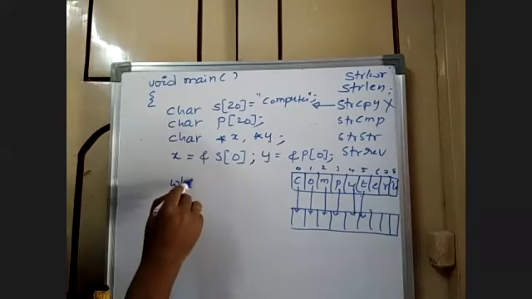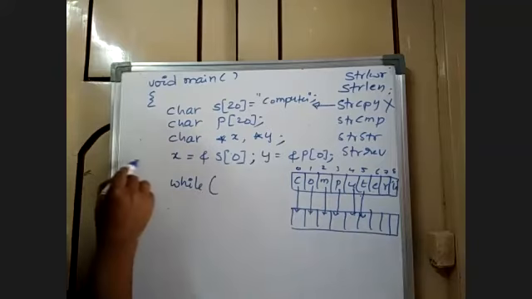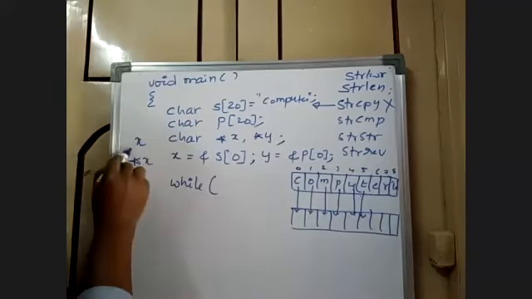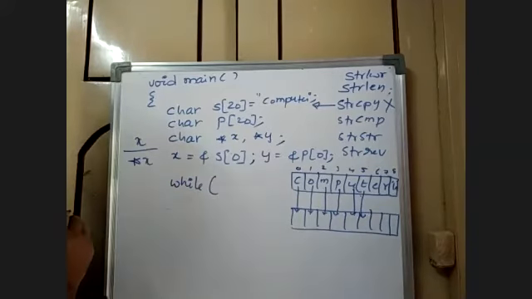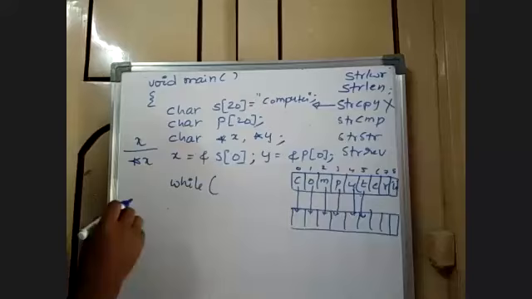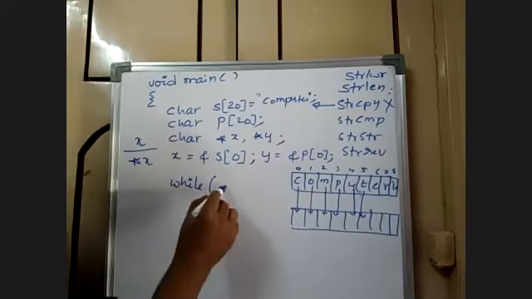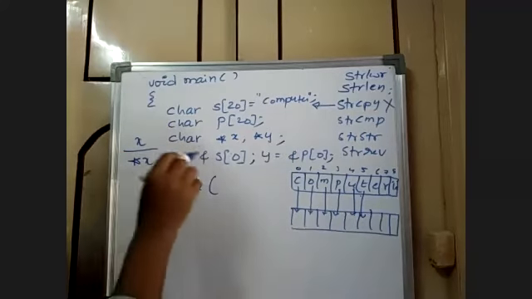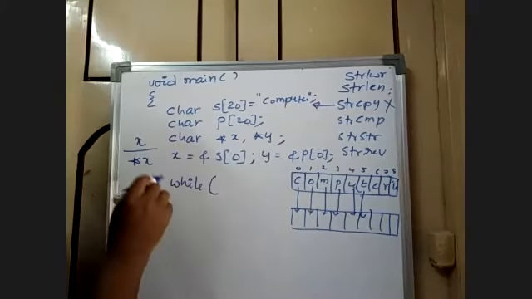Now tell me, what do you mean by x and star x? What is the difference between x and star x? While x means the address, star x means the value at the address.